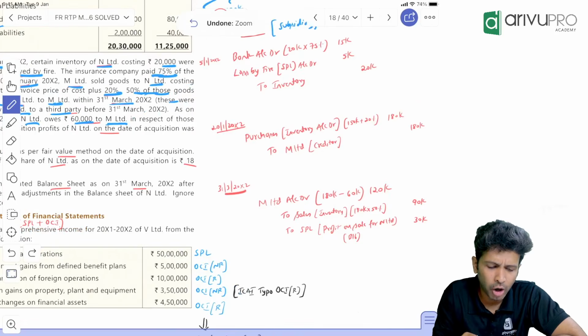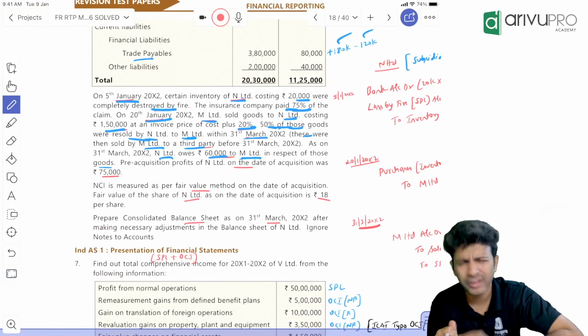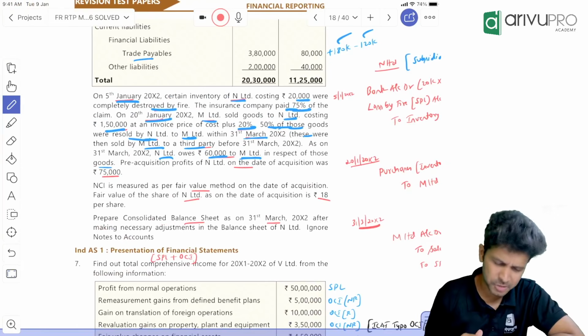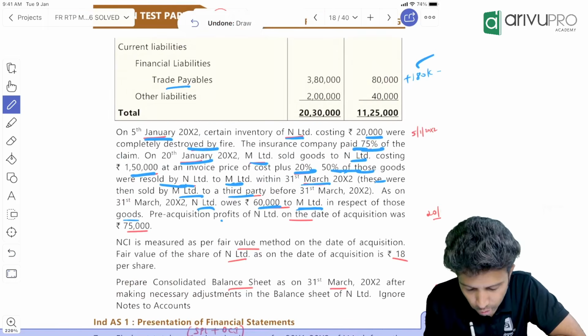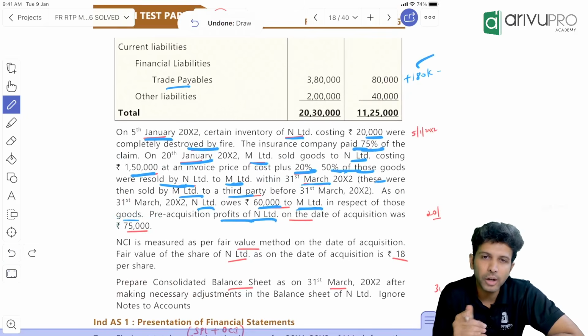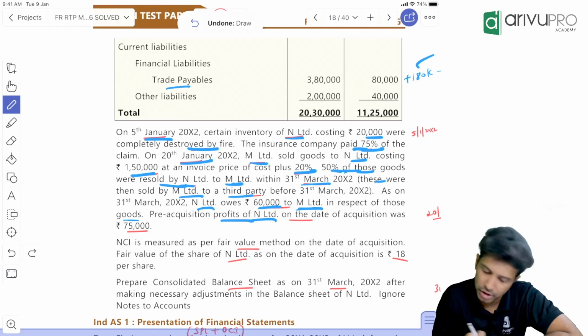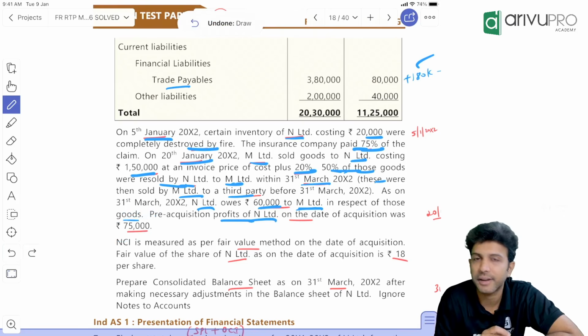Pre-acquisition profit. Now all these are consolidation adjustments. Fine. Everything is done. Okay, now we can start with our normal consolidation adjustment. Maybe before that, first I'll quickly run through the consolidation adjustment. Now, pre-acquisition profit of N Limited on the date of acquisition, they've only given, because we need to know how much profit is pre and post, for allocation. Pre-portion of subsidiary's profit, they've only given 75.